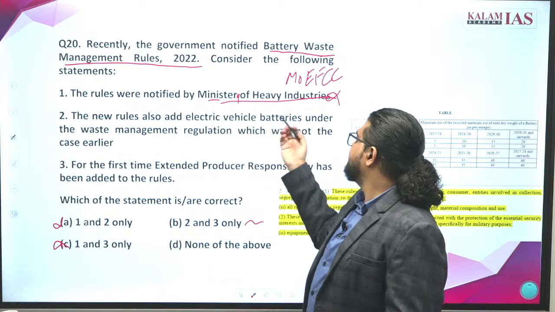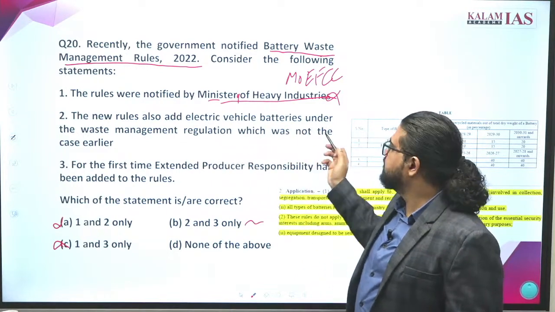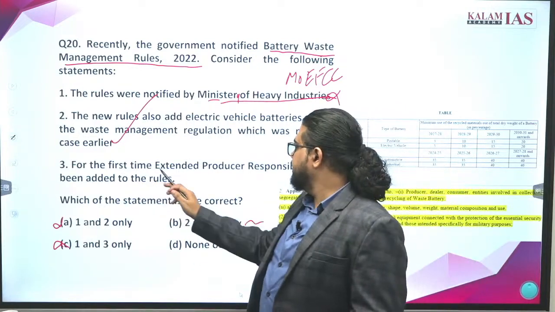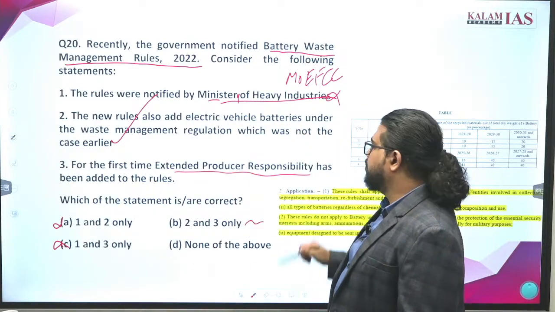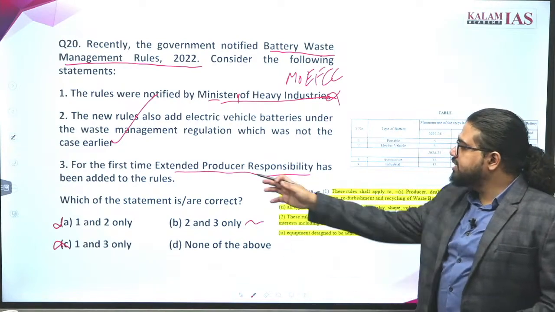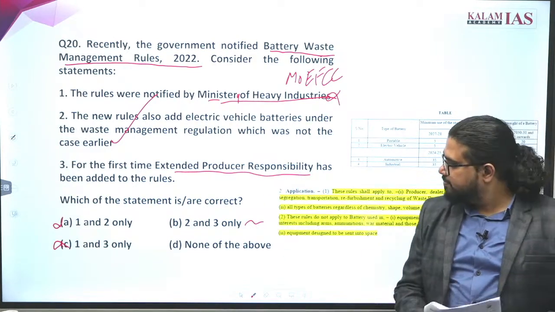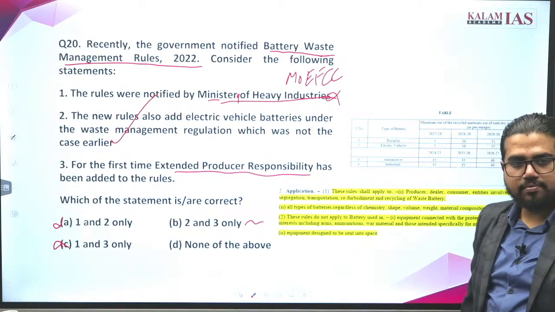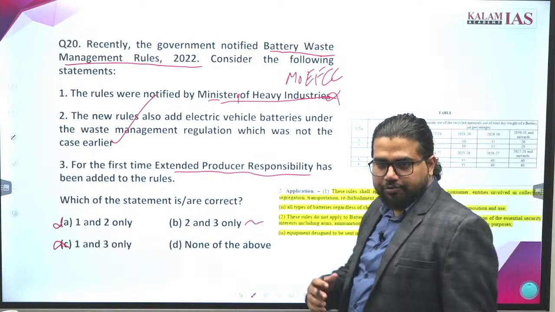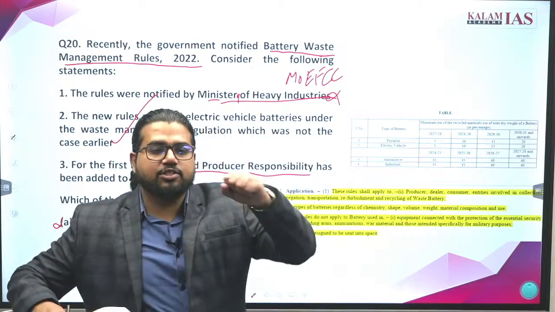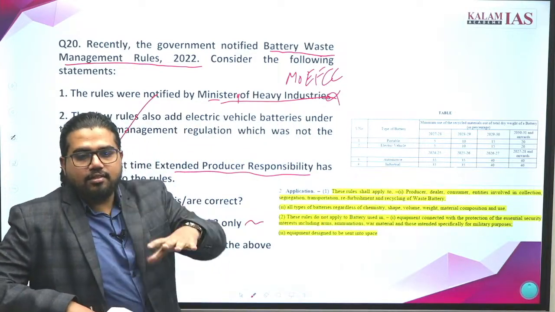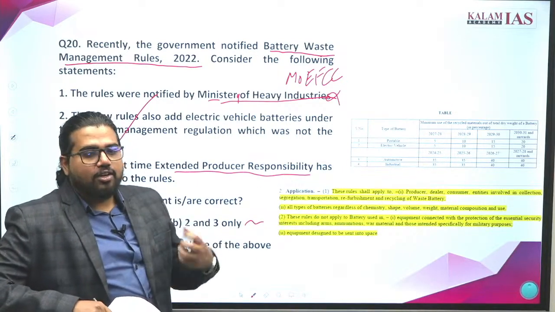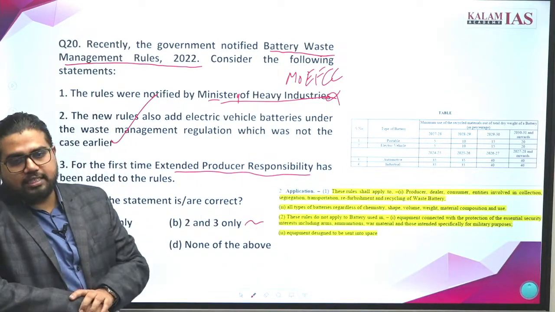The new rules add electric vehicle batteries under the waste management regulation, which was not the case earlier. Absolutely correct. For the first time, extended producer responsibility has been added to the rules. What is extended producer responsibility? After the life cycle, the producer itself has to take back the product. After the life cycle, the product or waste has to be taken back by the producer itself.